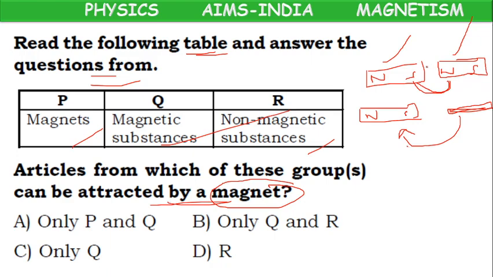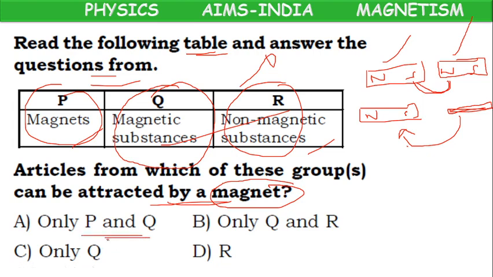So another magnet can be attracted, and magnetic substances also can be attracted. Only non-magnetic substances do not get attracted. So the answer is P and Q. Both P and Q can be attracted by the magnets.